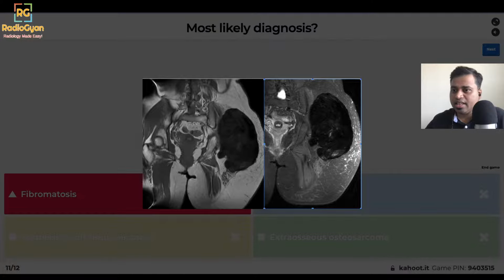Extraosseous osteosarcoma is again a good thought, but even that will have some amount of soft tissue component. If you're trying to say this entire thing is calcified, that would be very rare. So extraosseous osteosarcoma would be lower down. Capnon, I just put in there to confuse you.